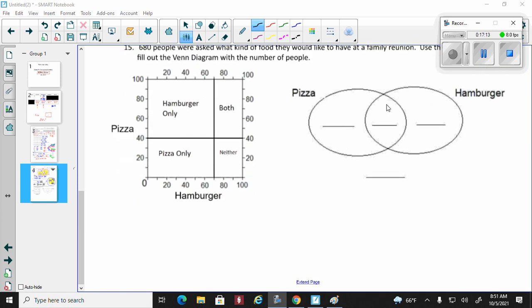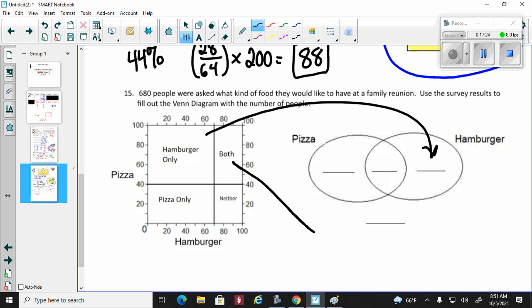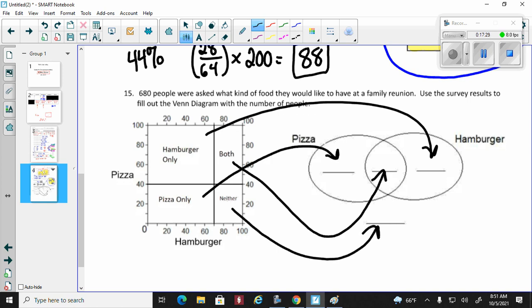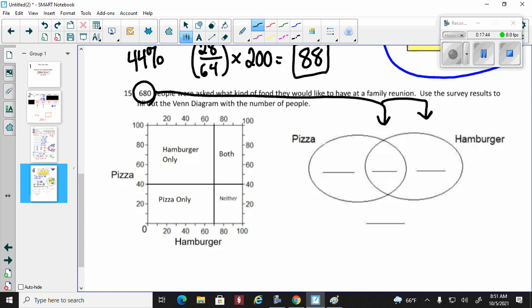All right, question number 15. Remember question number 15? We have 4 pieces to the model. I'm just drawing arrows so you can see what works where. Pizza only right there. You're going to find out each dimension and apply it to the appropriate thing. It says 680 people. So 680 people at the end of everything will add up to everything in this area of the Venn diagram. Let's go ahead and get some dimensions here.